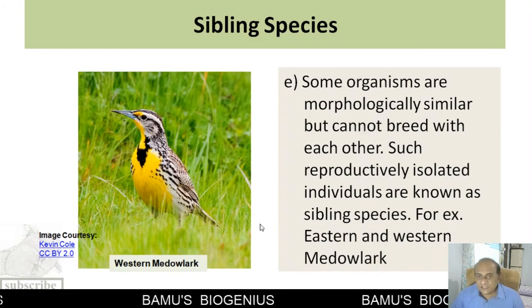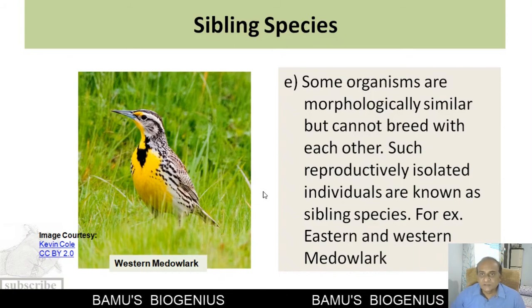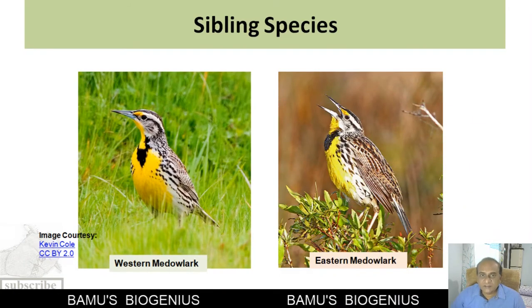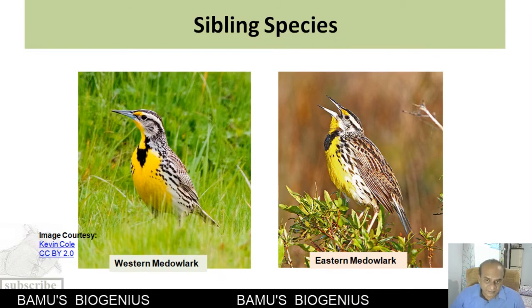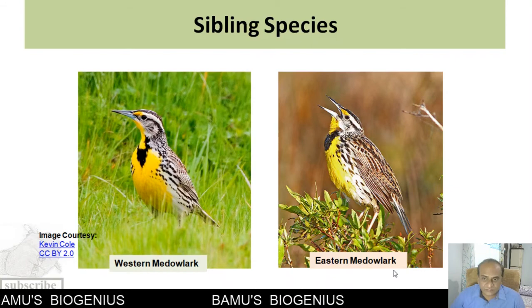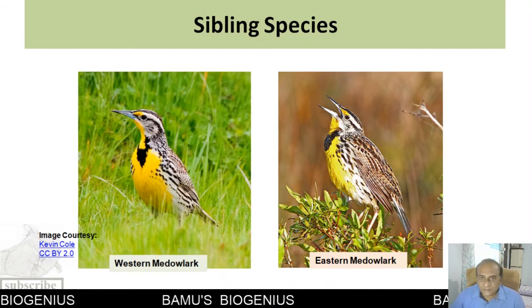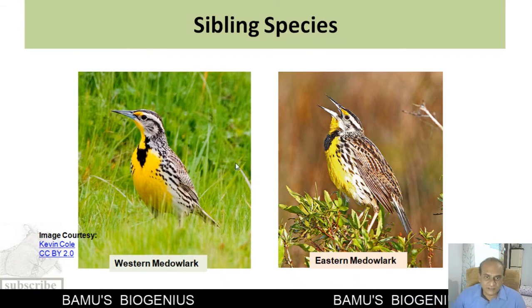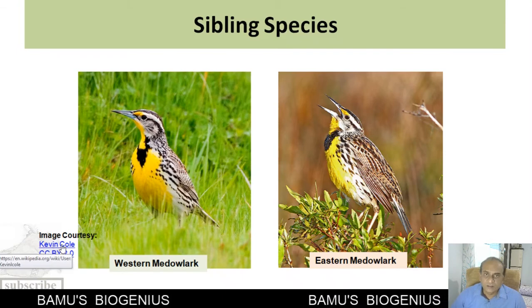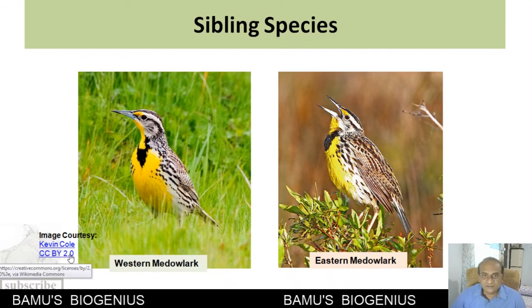Such a type of species is called a sibling species. They are morphologically similar but cannot interbreed, so they are of different kinds or different species. Eastern meadowlark and western meadowlark: by looking at morphological features, we would put them into a single species, but in reality, they belong to two different species. They cannot interbreed, and that's why the morphological species concept fails here also.